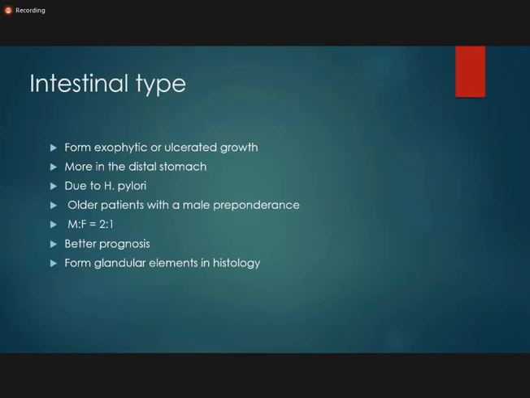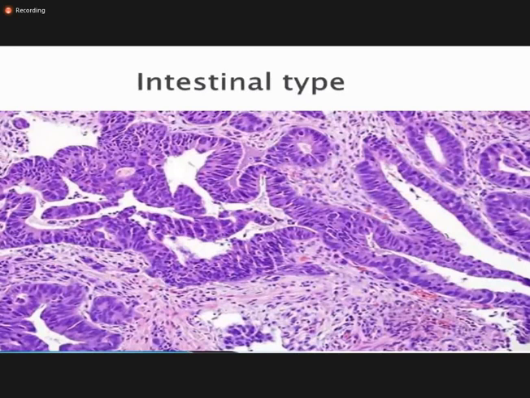As the word tells you, intestinal means that it appears like intestinal cells. So you find glandular elements; you find the glands on histology. When you see under the microscope the intestinal type of adenocarcinoma, you find the glands, but in the glands there is cytological atypia. So this is an intestinal type of adenocarcinoma, and you can appreciate the glandular formation.